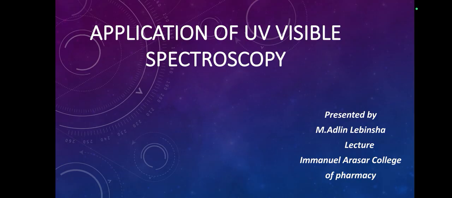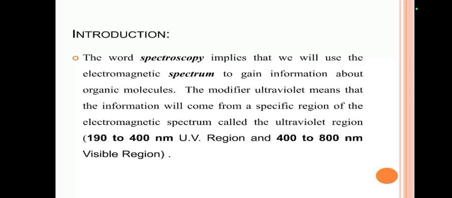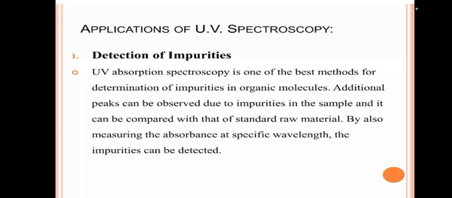Today's topic is application of UV visible spectroscopy. First we see the definitions and introductions of UV visible spectroscopy. The word spectroscopy implies that we will use the electromagnetic spectrum to gain information about organic molecules. The modifier ultraviolet means that information will come from the specific region of the electromagnetic spectrum called the ultraviolet region.